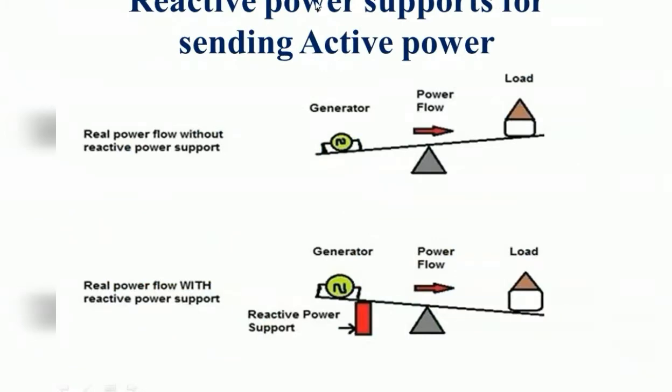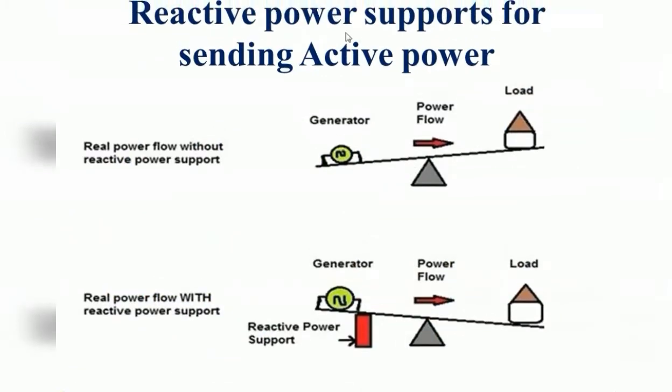Here, one example is given: reactive power supports for sending active power. So how does it support sending the active power from the generating station to the load? This diagram represents real power flow without reactive power support. Here there is no reactive power support. So how does that active power flow from the generating station to the load? It has some slope, so the active power has to do more work to flow from the sending end to the receiving end, because the line is like that.